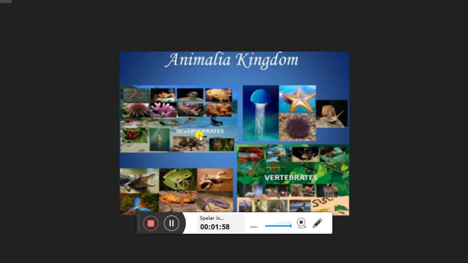For invertebrates, first, the backbone is absent. Another is that the internal skeleton is also absent. Just like we vertebrates have the skeletal system inside our body, this skeleton is absent in invertebrates. Some, like small insects, have an exoskeleton. So the internal skeleton especially is absent, and they have the exoskeleton. We will talk about that later on.